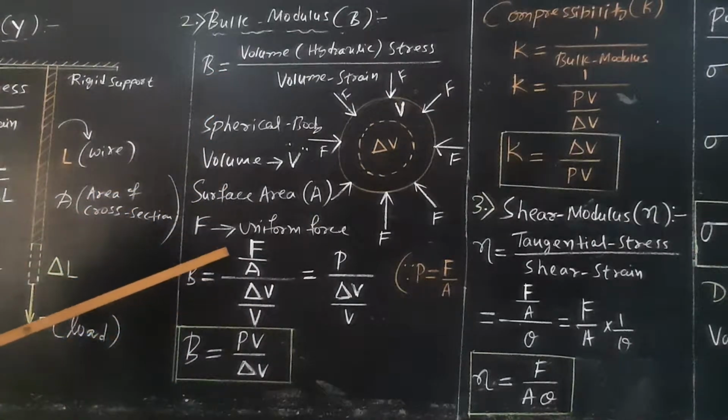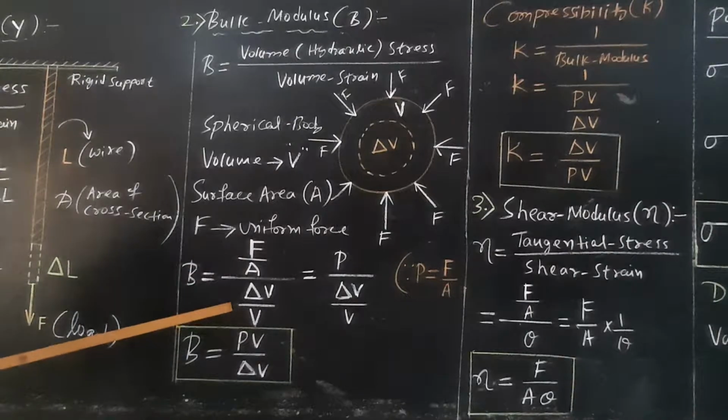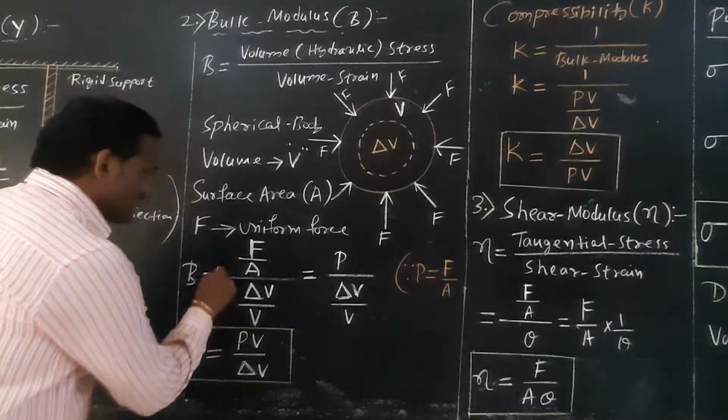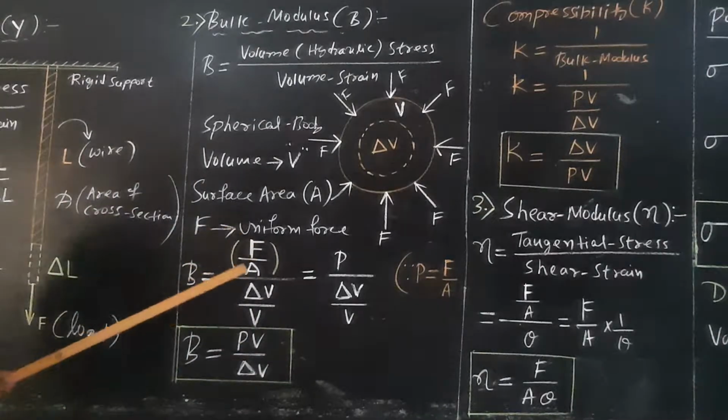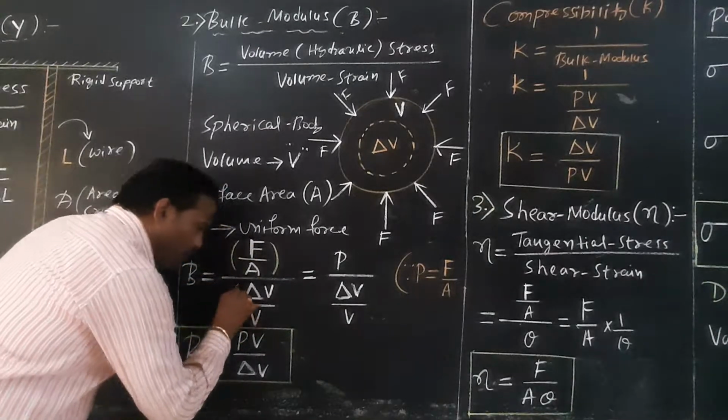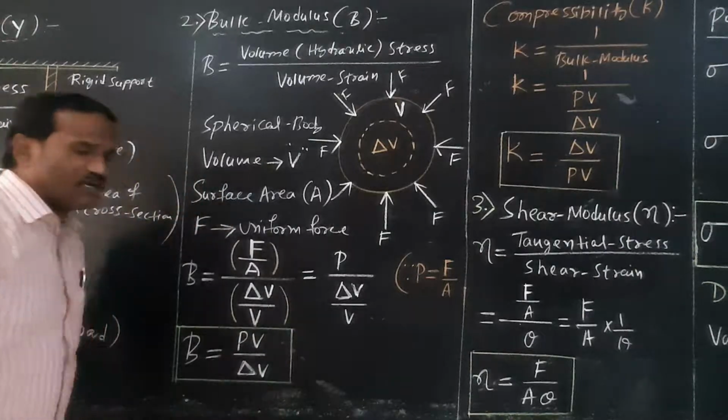Bulk modulus is defined as a ratio of volume stress to volume strain. What is volume stress? Volume stress is force by area only. And volume strain is the change in volume by the original volume.